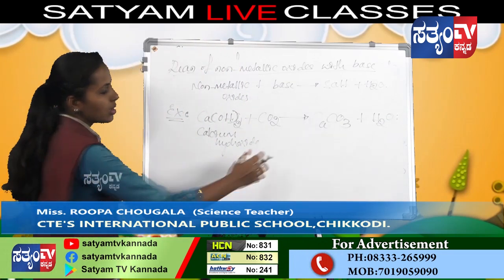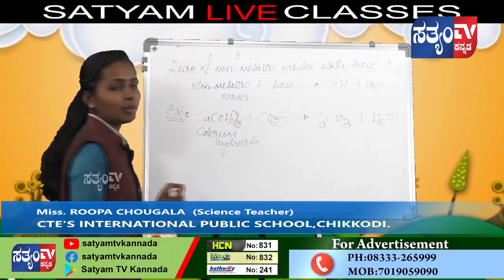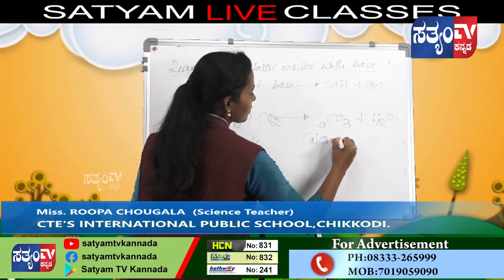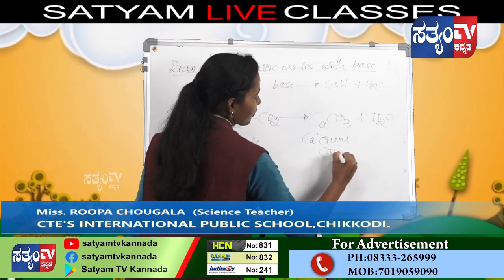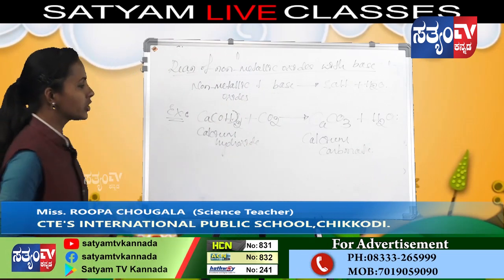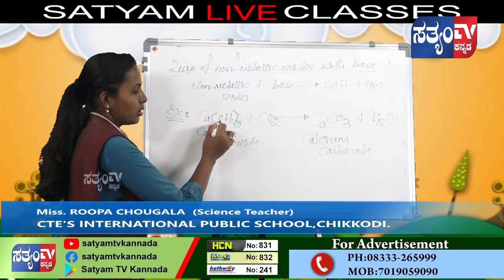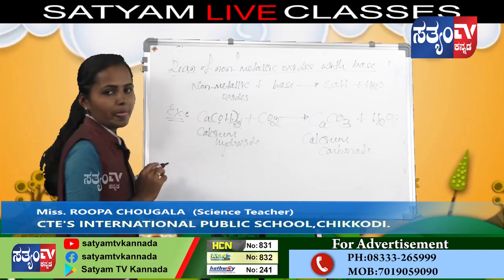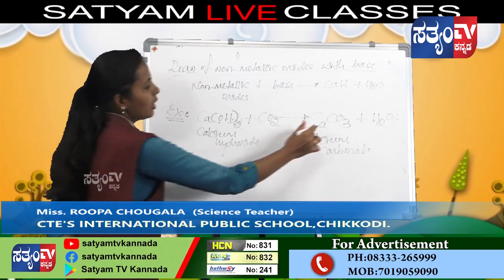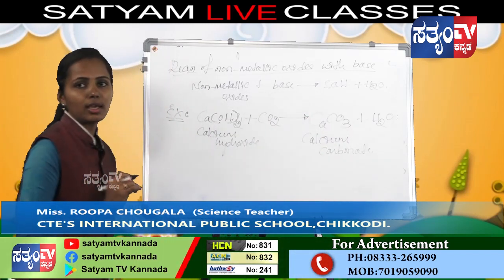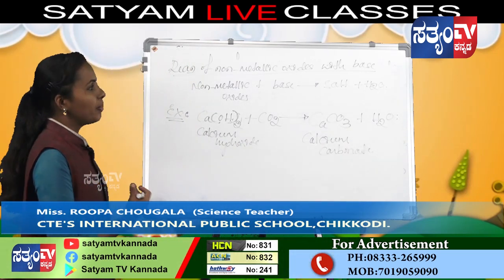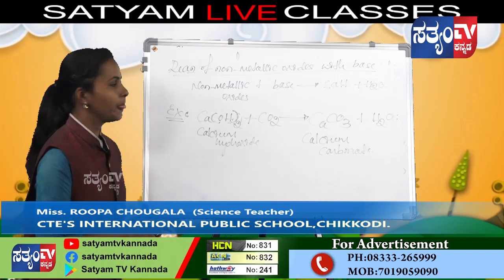The name of this compound is calcium carbonate. Here the subscript 2 means 2 moles of oxygen and 2 moles of hydrogen, and it reacts with carbon dioxide and gives calcium carbonate, CaCO3, and water. This is about the reaction of non-metallic oxides with base.